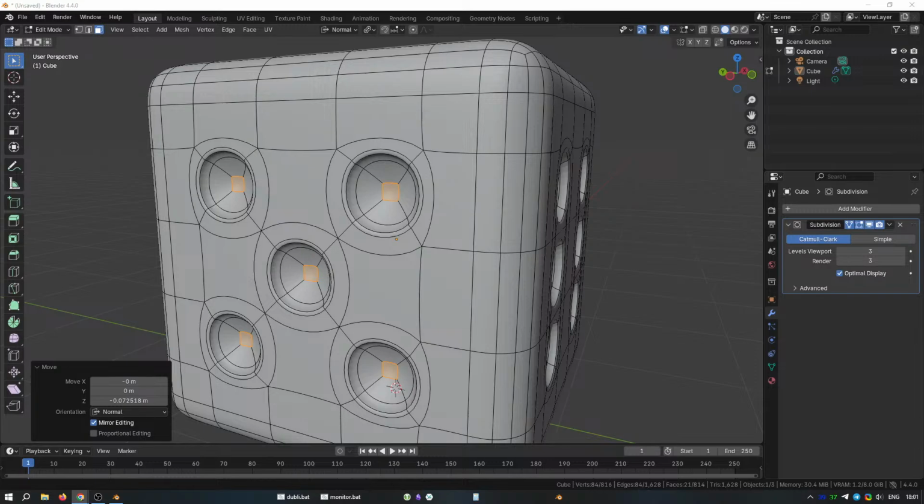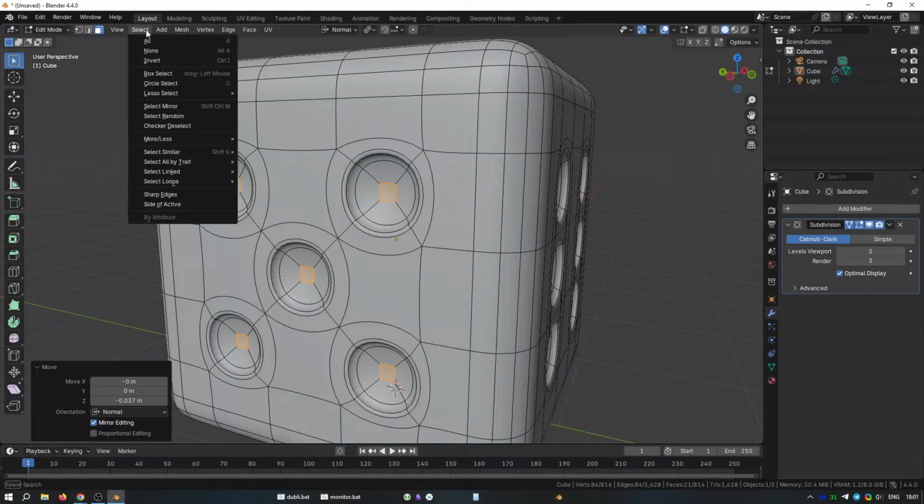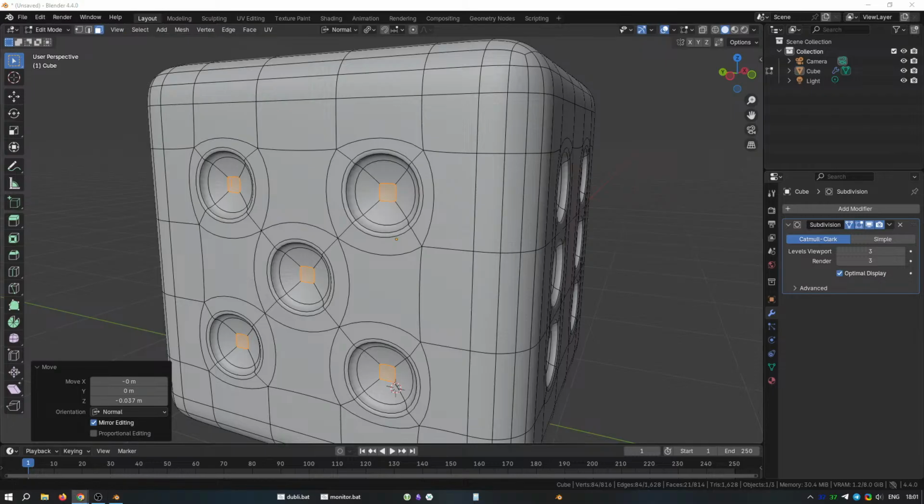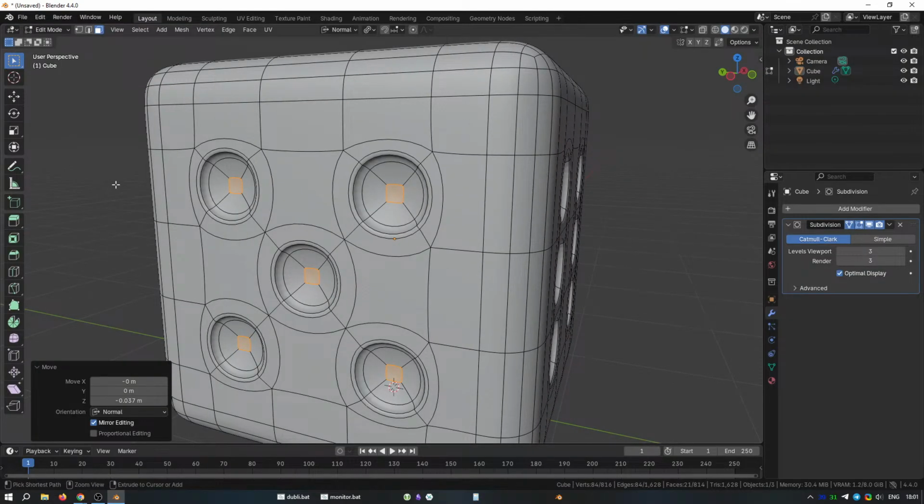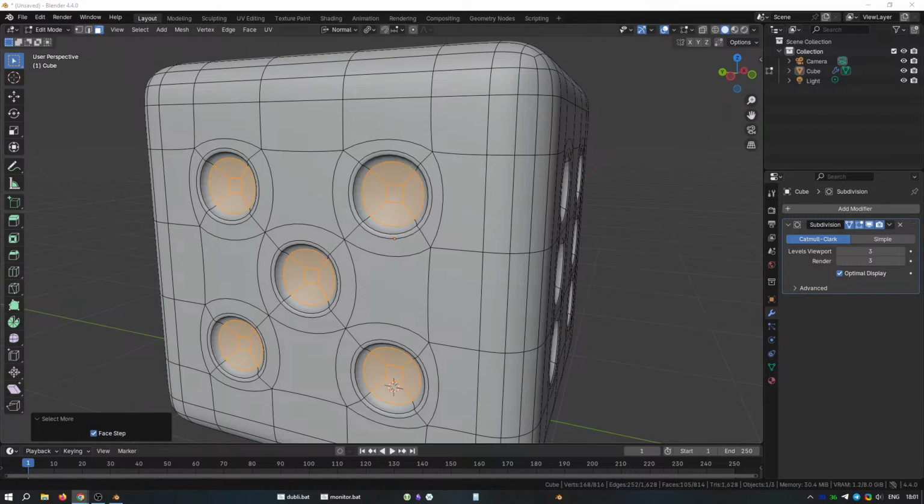Let's select all the interior faces. Come up to the Select menu and go to Select More or Less and choose More. We need to repeat this for the next row. However, use the shortcut keys, Control and the numpad plus sign. Now we have all the faces selected.